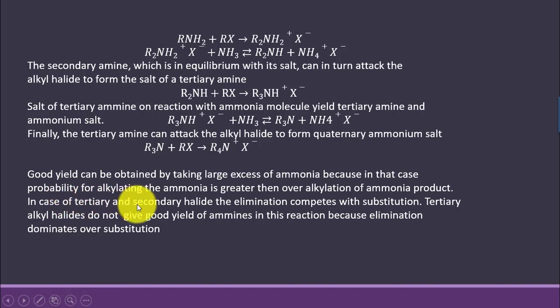And we also say that only the primary alkyl halide can give the good yield in this reaction. Tertiary and secondary halides mostly undergo the elimination reaction rather than substitution reaction. So in that case good yield is not obtained. Only in primary alkyl halide the substitution reaction dominates and good yield will be obtained when ammonia is made to react with primary alkyl halide.